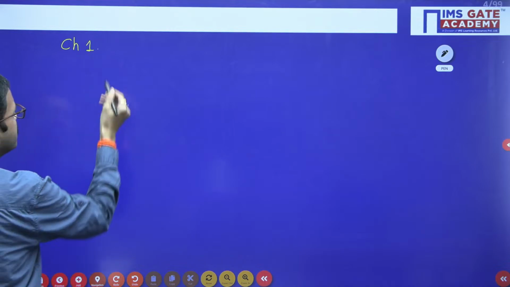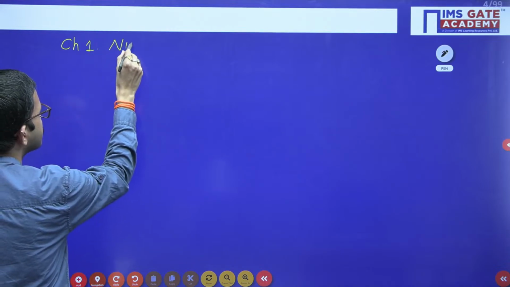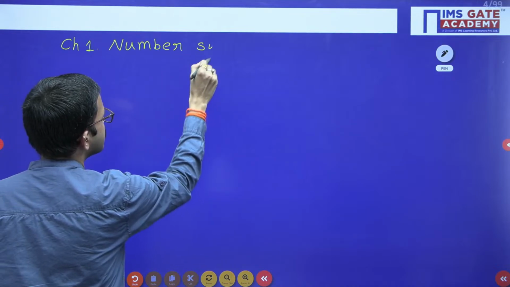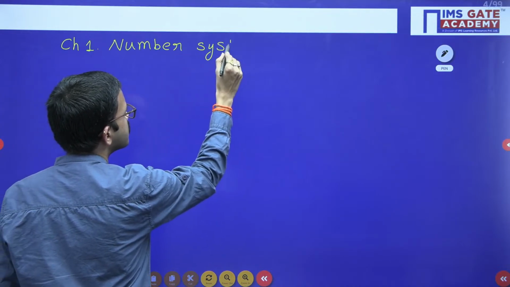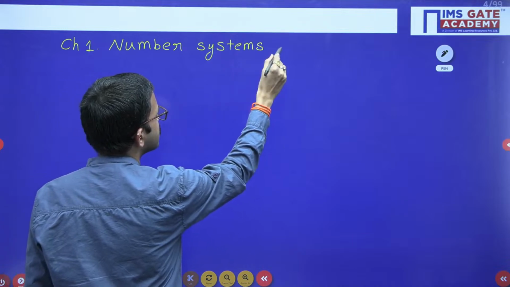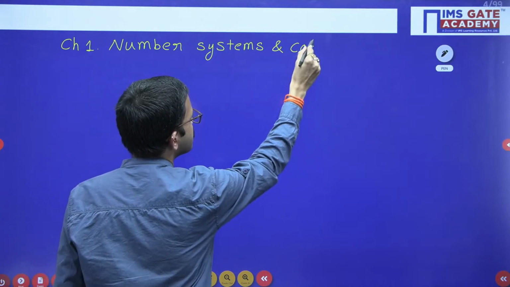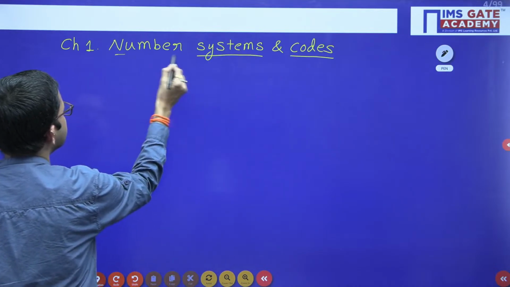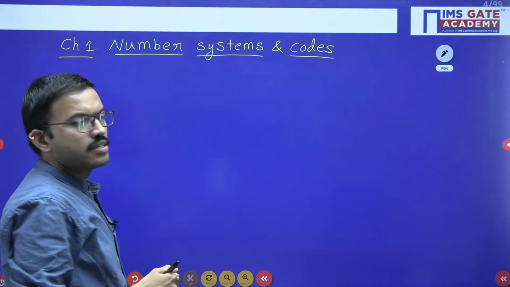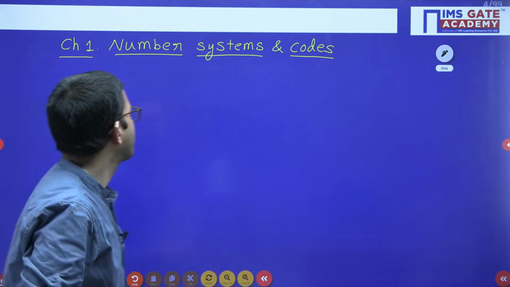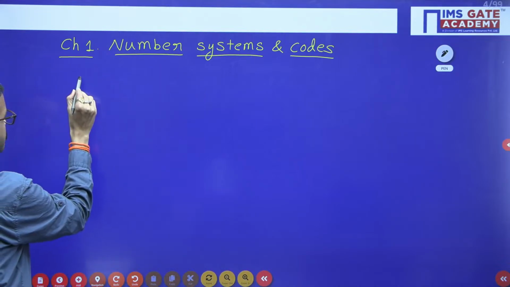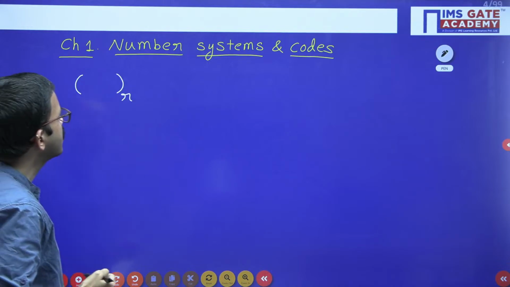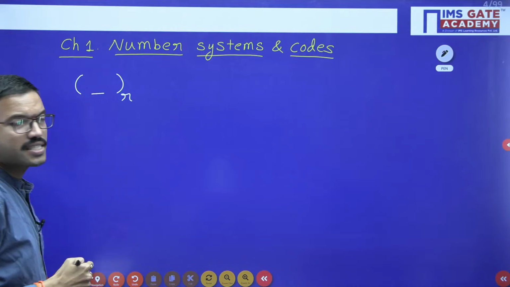The first chapter is number systems and codes. Say for example, if you are having a number belonging to base R number system.